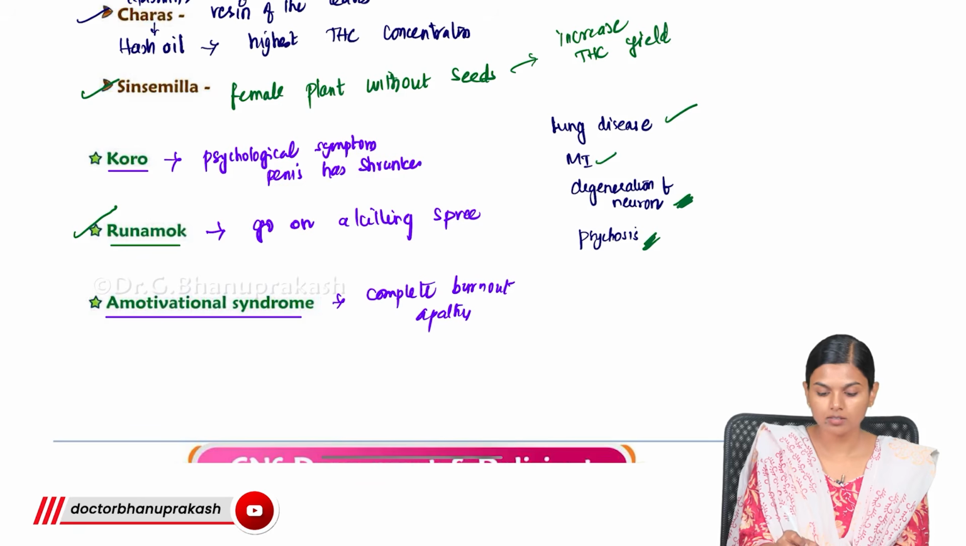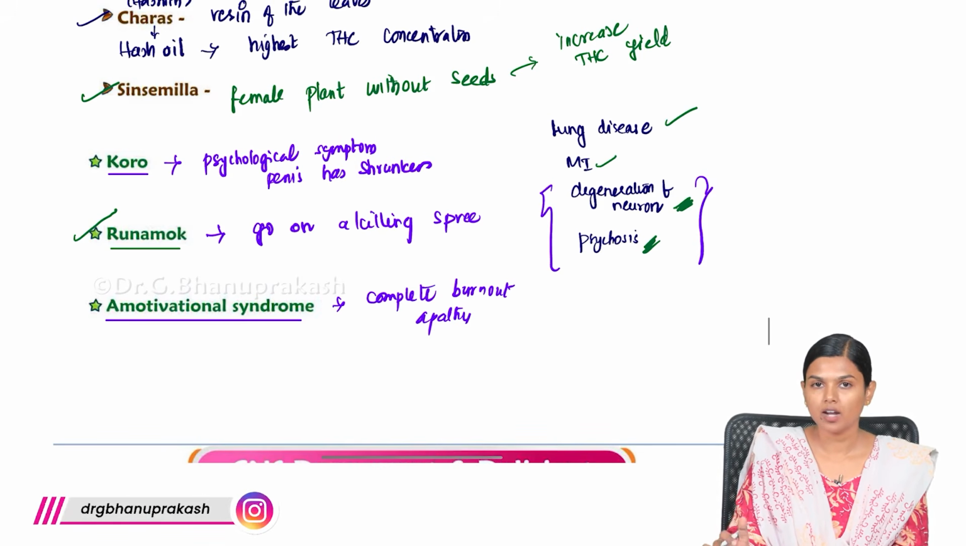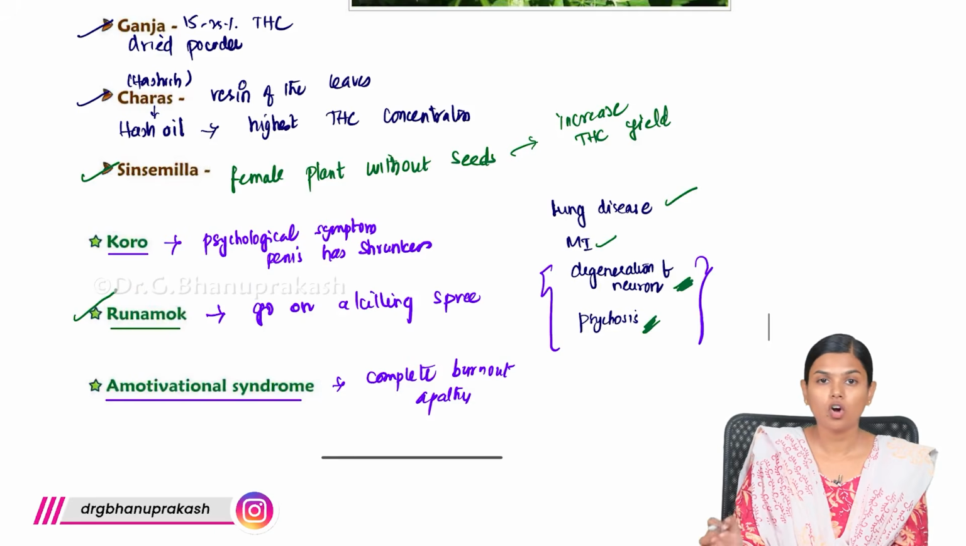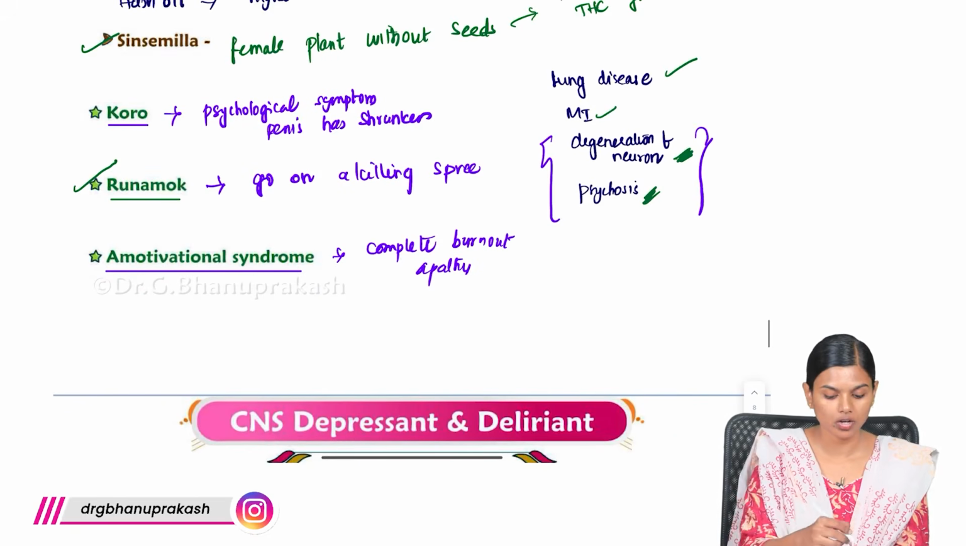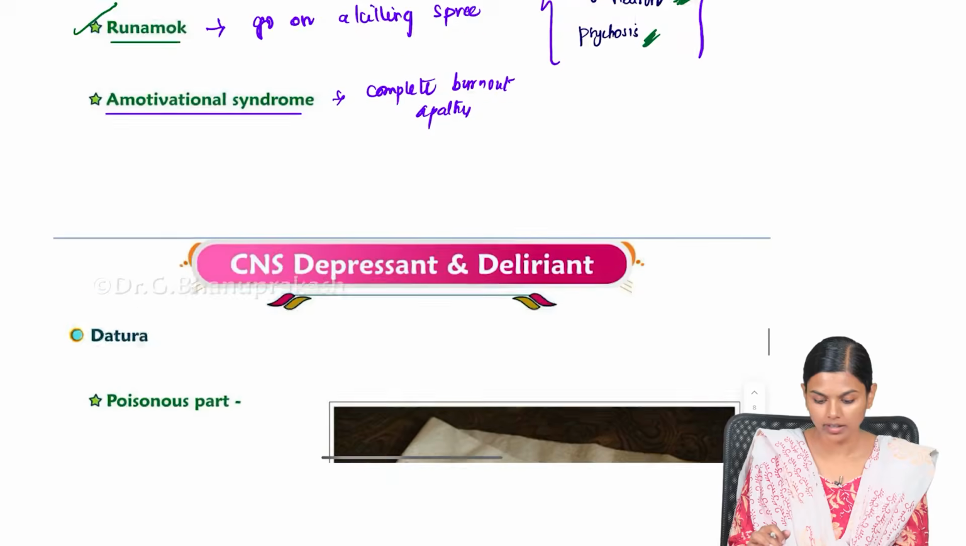All these manifestations are seen with cannabis, and when it is chronically taken, there will be complete psychosis and degeneration of neurons. For cannabis, the main things you have to know are the active principle, the forms of cannabis, and Koro, run amok and amotivational syndrome. These are important in cannabis.